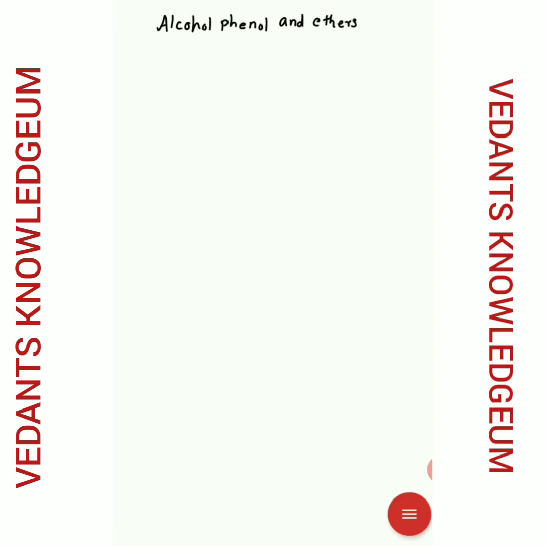So alcohols, we know, contain the OH group as a functional group. Alcohols are derivatives of water in which one H of water is replaced.